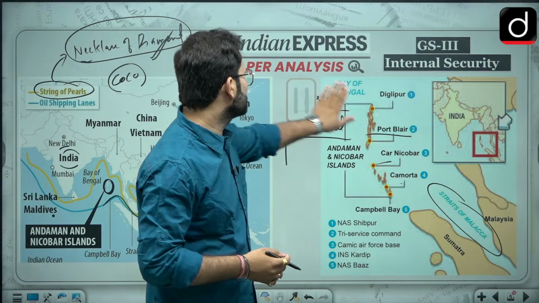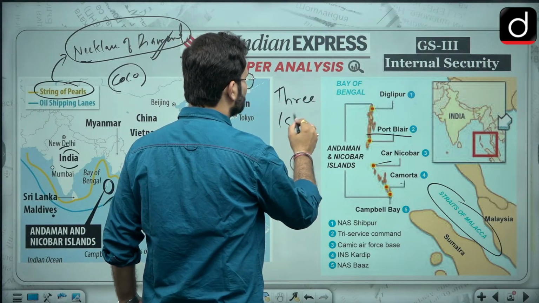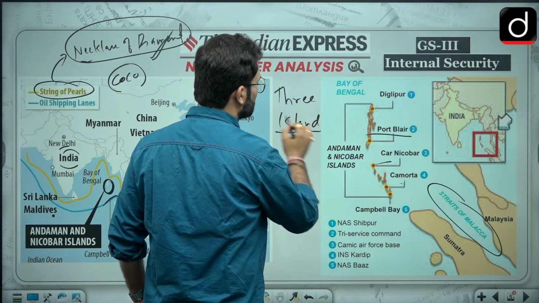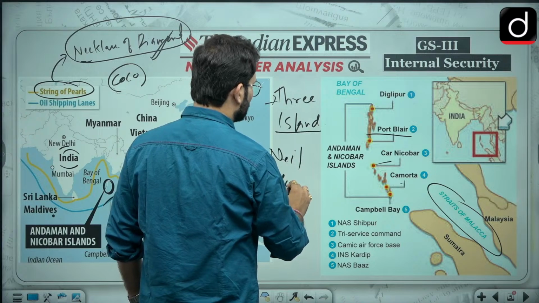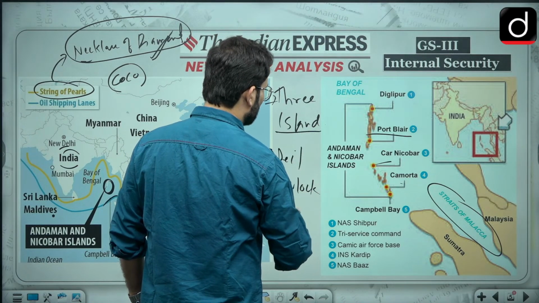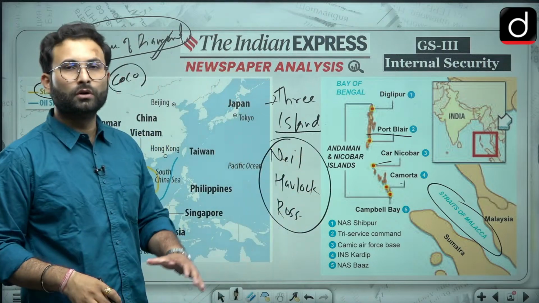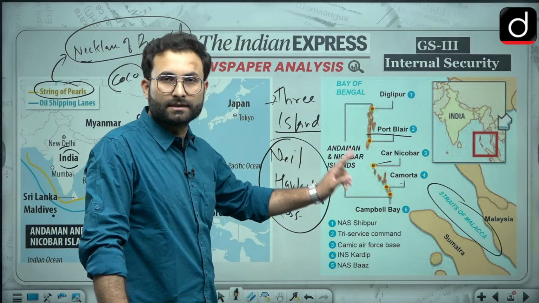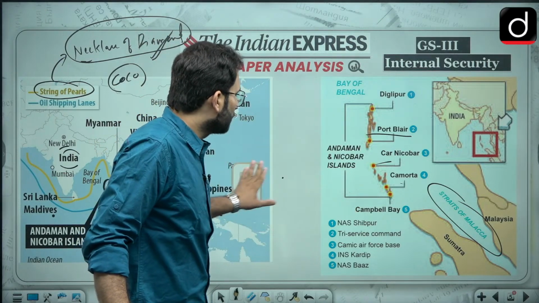Then I must have discussed that there were three islands whose name has been changed. 3-4 years back, there were three islands, like one is Neil Island, second is Havelock, third is Ross Island. Now their name has been changed by our government. Now I would want you to go and check what are their recent names. Okay, so this is your homework. Now we have discussed the strategic location of Andaman and Nicobar.